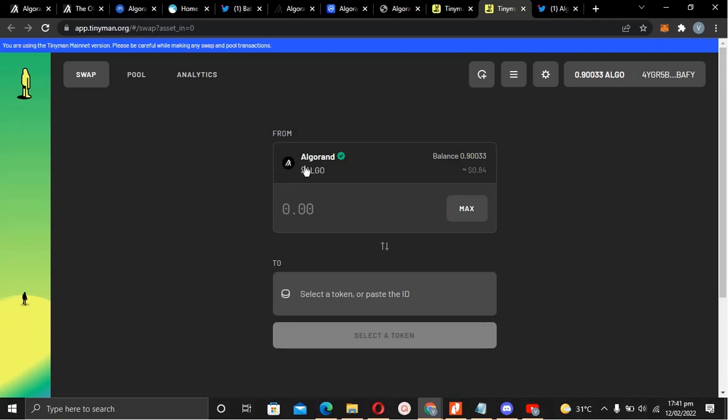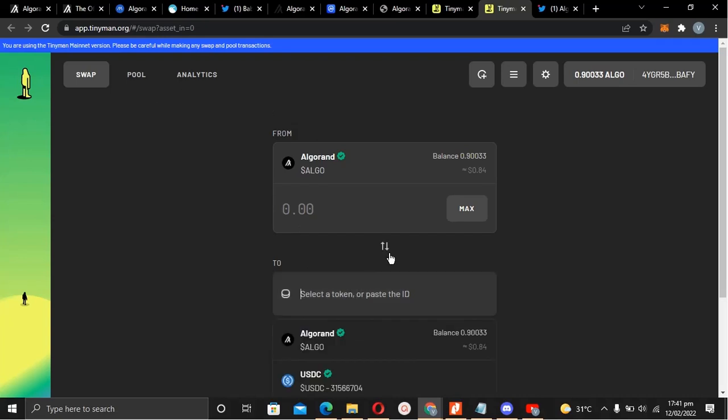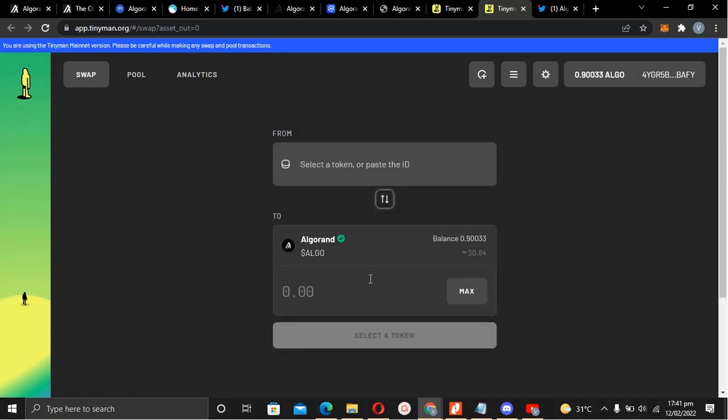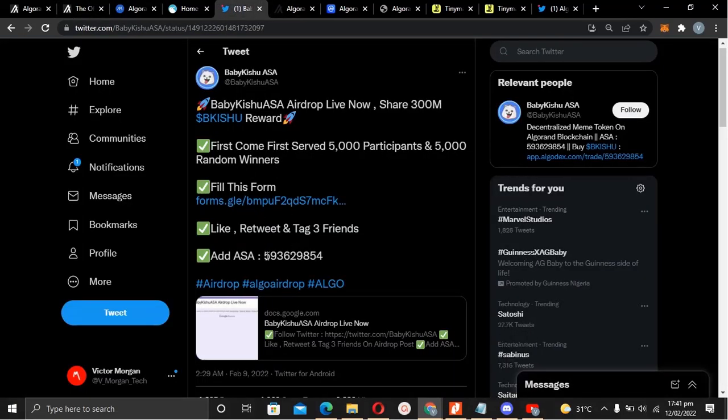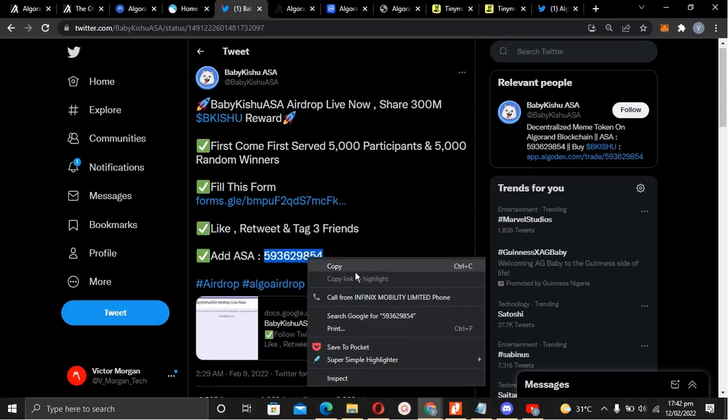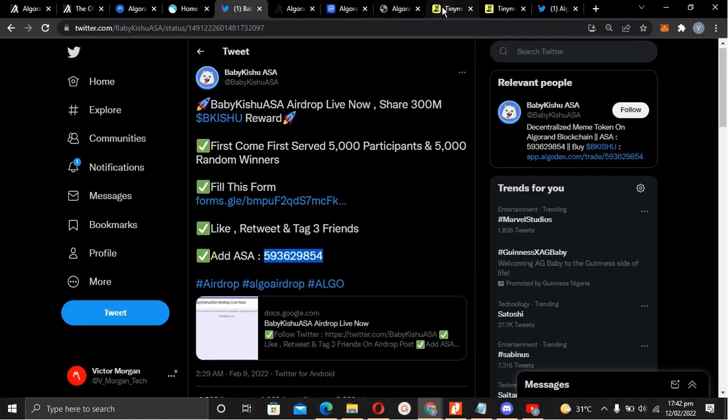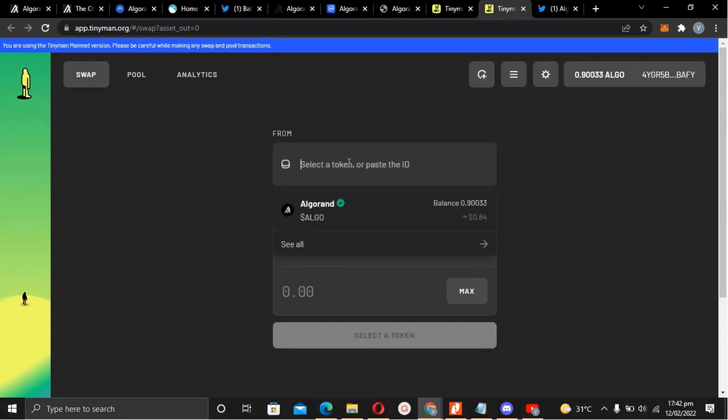So you have the reward you've claimed from the airdrop already, and you really want to sell it here. All you need to do is come over to this place and then tap. Let's switch this up so that we have Algorand at the bottom, and the new token at the top. If I come over to Baby Kishu and copy this address, I should be able to come over to Tinyman and paste the ID here, and let's see if it loads up.